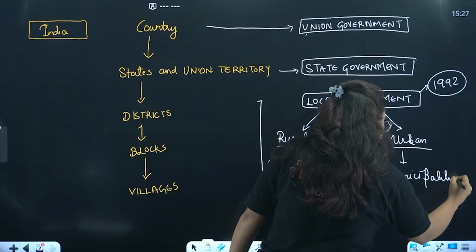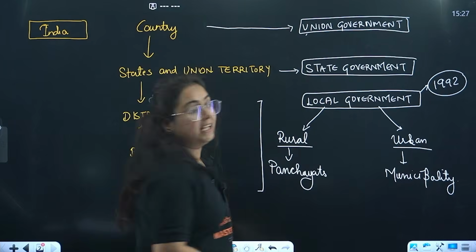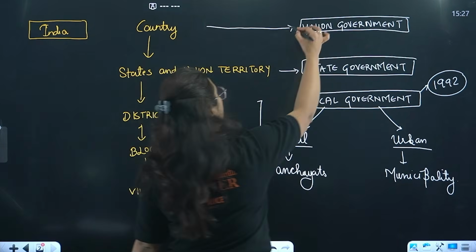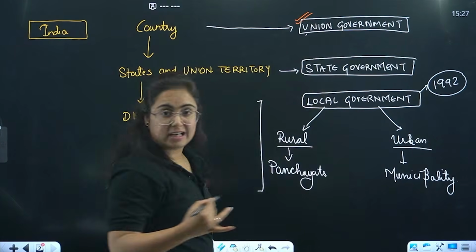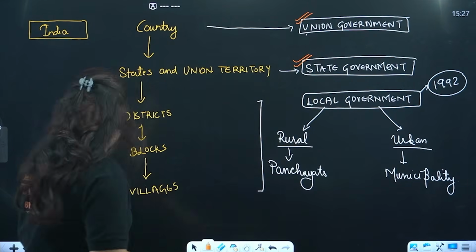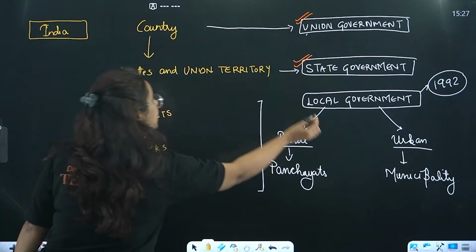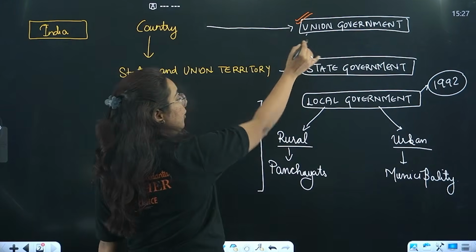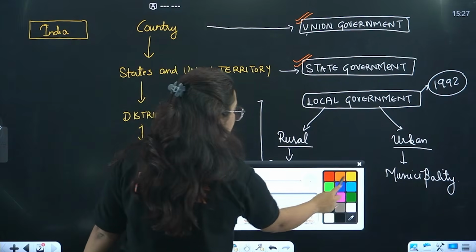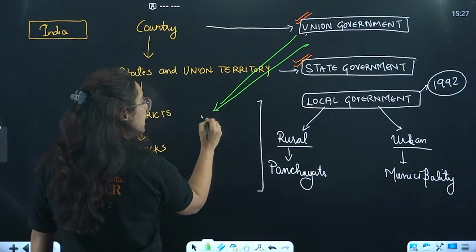But in today's lecture, which is given to you as elections, we will only focus upon the types of elections organized at the union government level as well as the state government level. Why so, bacha? Because the elections to both of these bodies are conducted by whom, beta?